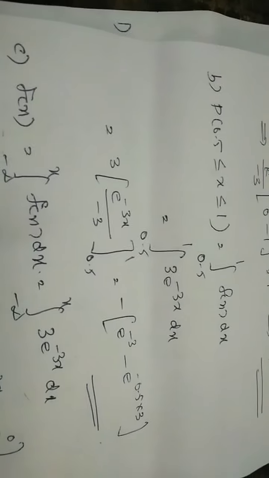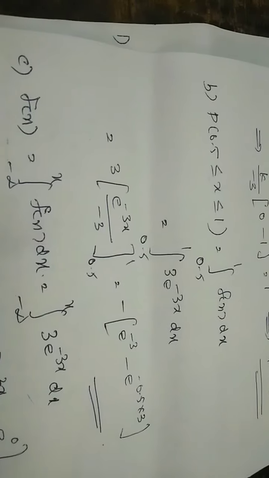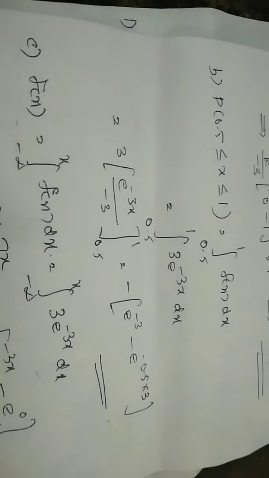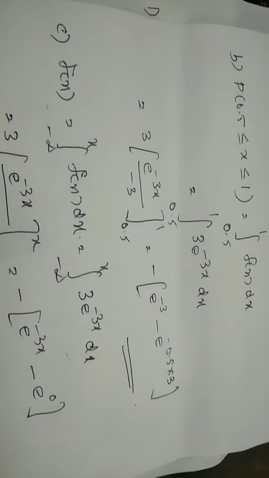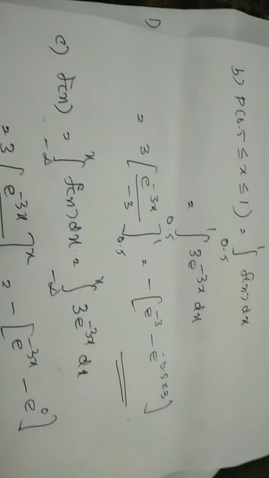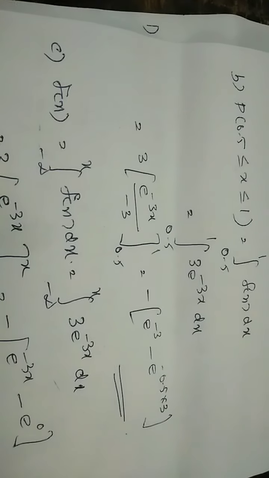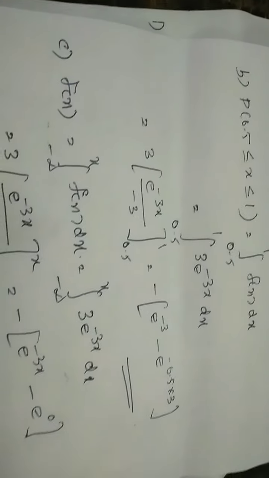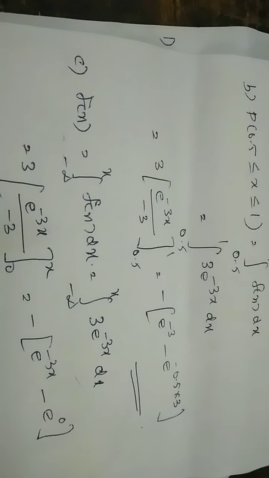And the next question is you have to calculate probability of 0.5 less than or equal to x less than or equal to 1 is equal to integral 0.5 to 1 fx dx. So here the limits are from 0.5 to 1. In this case, k we already calculated as 3 and the function is e raised to minus 3x dx. So integrate this, 3 we can take it outside, e raised to minus 3x integrates to e raised to minus 3x by minus 3, between the values 0.5 to 1. Calculating, we get this value.